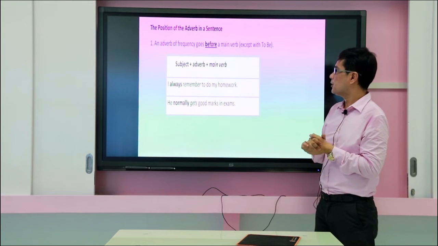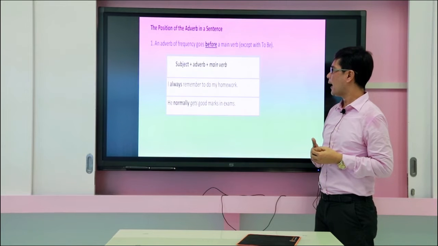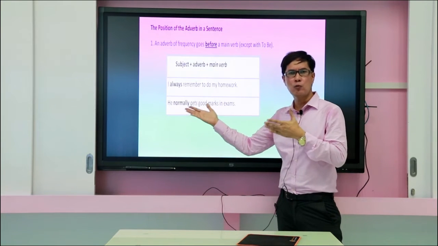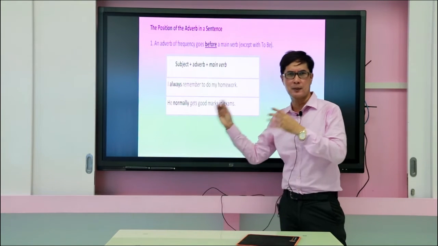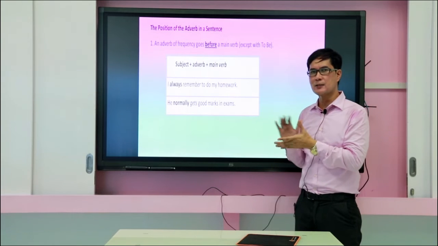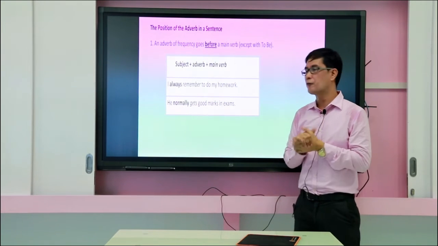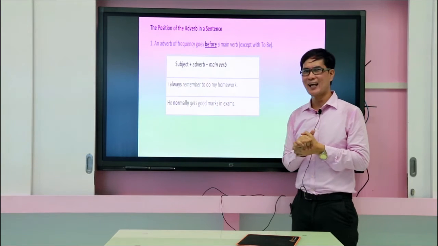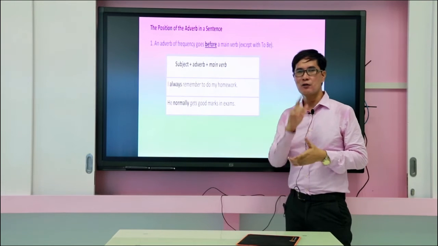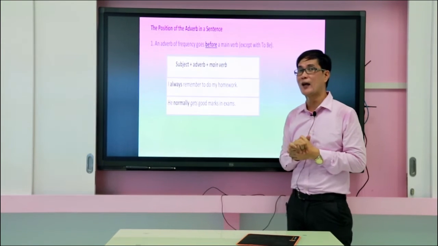As I explained earlier, let's take more of these examples. I always remember to do my homework. Again, it follows the same rule right here, the position which goes for the subject, the adverbs of frequency, and the main verb for this particular sentence. Where's the subject? I. Where is the adverb of frequency? It's always. And where's the main verb? It's remember. If I would be asking you those three things in a sentence, make sure that you'll be able to answer it correctly.